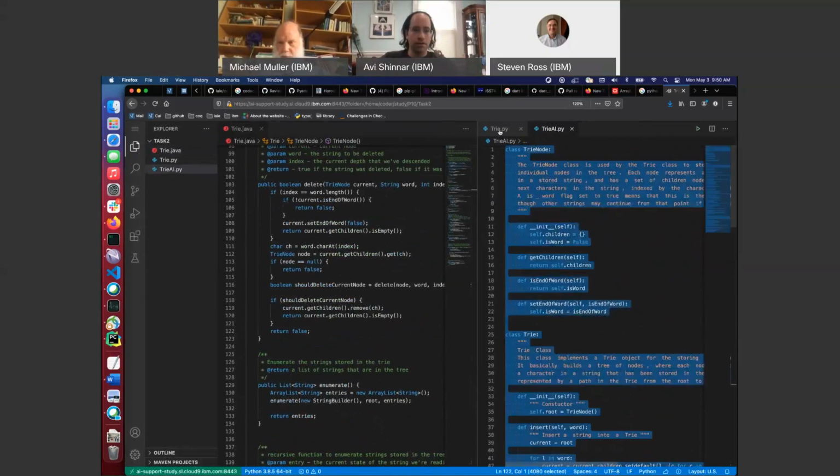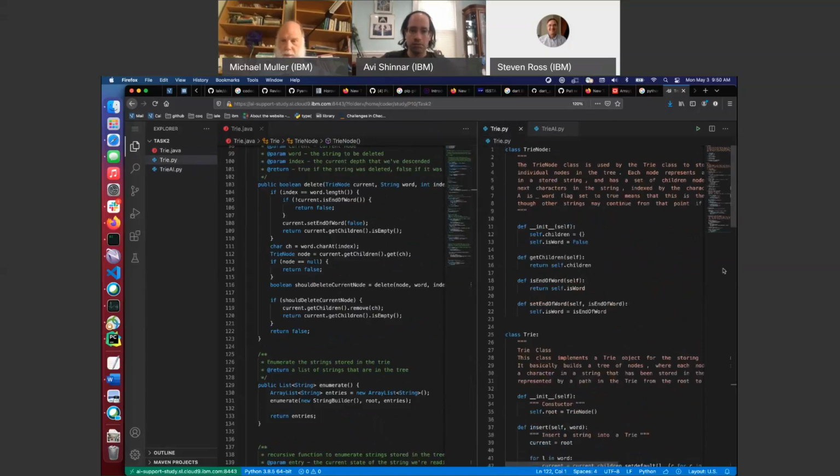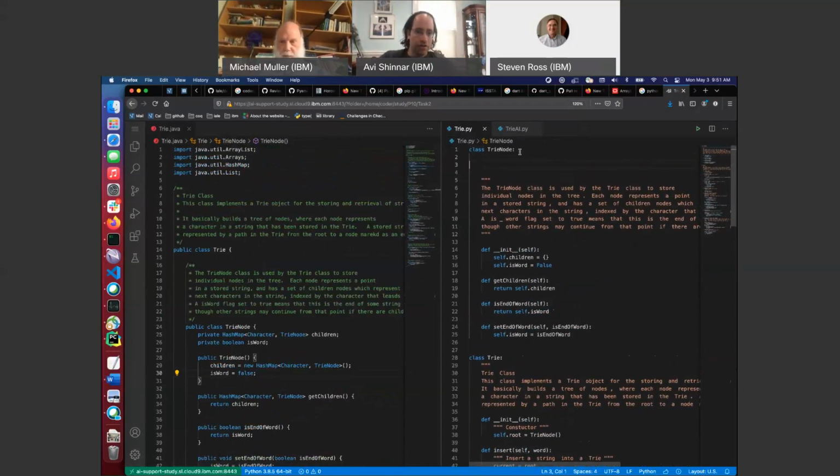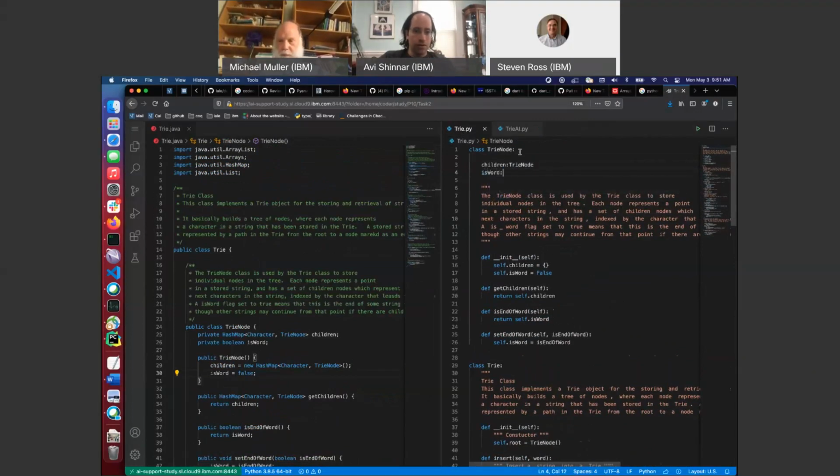I'll just copy this over here, and they're doing some of the stupid stuff, hopefully. I just need to make sure they didn't mess it up too badly. Okay, first of all, let's add some stuff in here just for my sanity. Children is going to be a try node. Depending on what version, you can even do this. Okay, children is a try node, is word is a boolean. Okay, great.